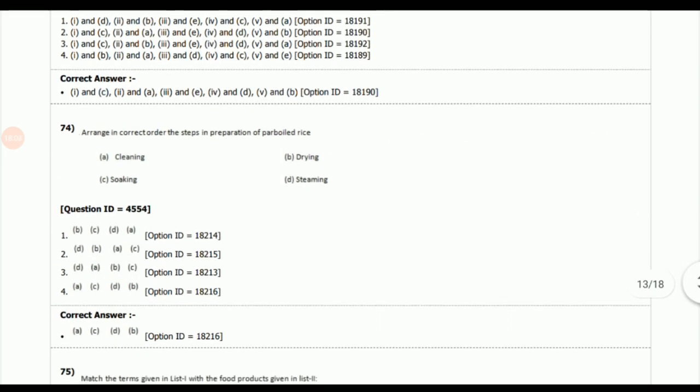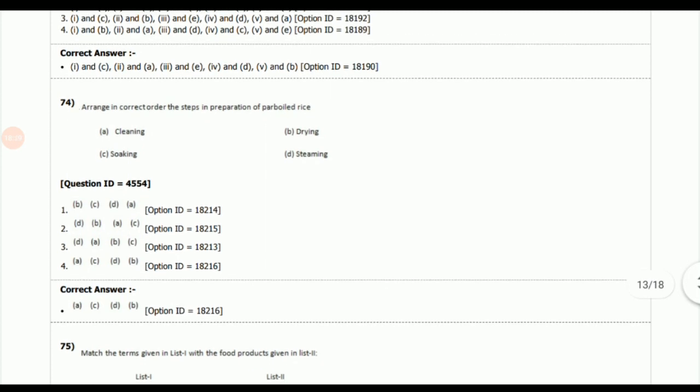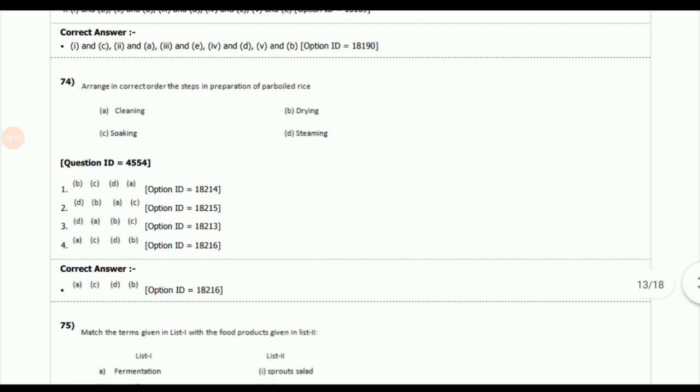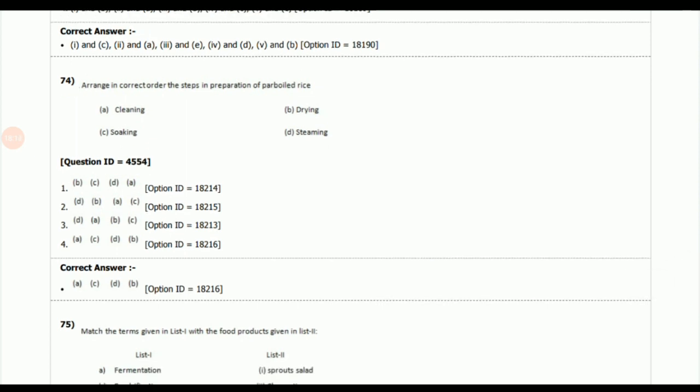Next question, arrange in correct order the steps in preparing parboiled rice. So we have to give the correct sequence of the steps. The sequence is first cleaning, then soaking in water, and then steaming, and at last drying.